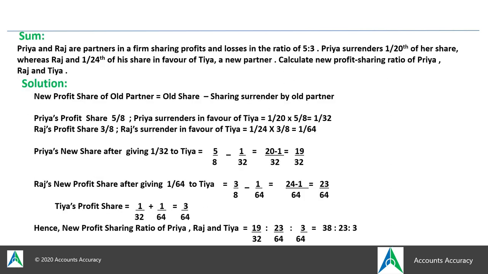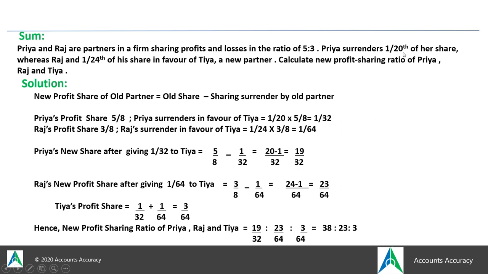In the same way, the third case which you get is where you need to calculate how much share Priya actually sacrificed. Here 1/20th share of her old share she has sacrificed. That means you are going to calculate what amount of share she actually surrendered, because here the ratio which she has sacrificed out of her old share is given.